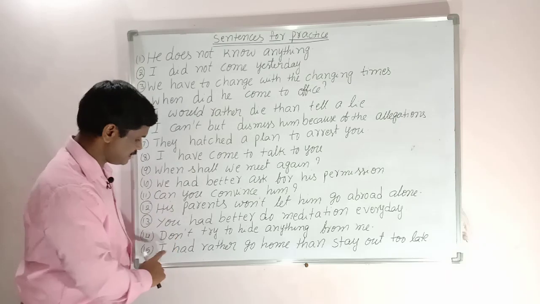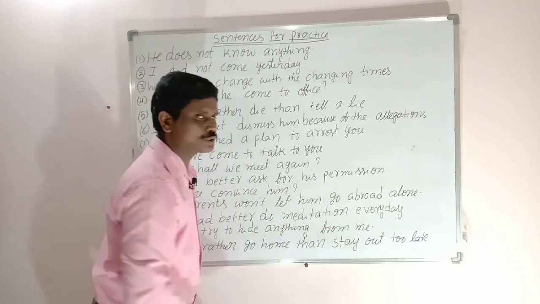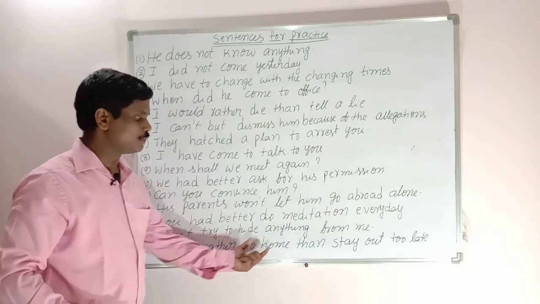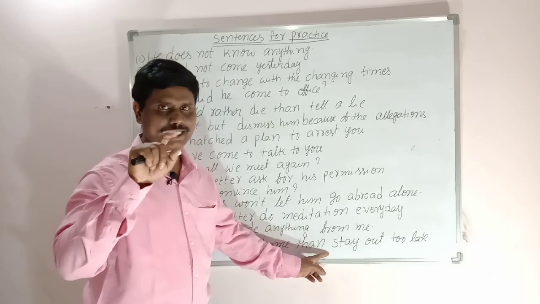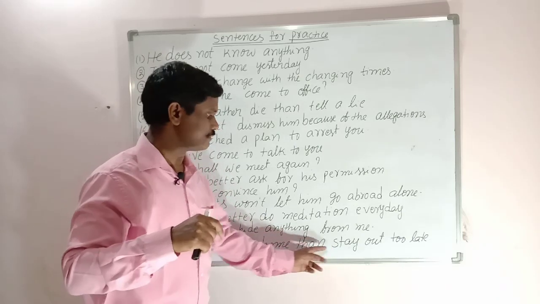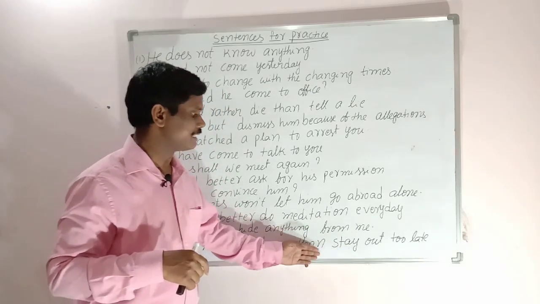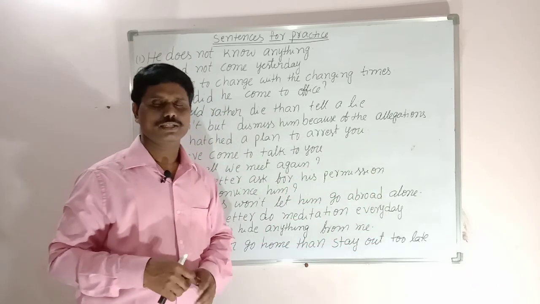The correct answer is I had rather go home than stay out too late. I had rather go home than to stay, wrong. Staying, wrong. After than we use verb 1. I had rather go home than stay out too late.